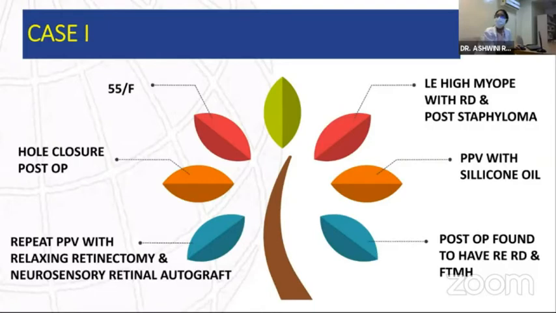Inferior relaxing retinotomy was done, and from the retinotomy edge, a retinal autograft was obtained and placed over the macular hole under perfluorocarbon liquid.